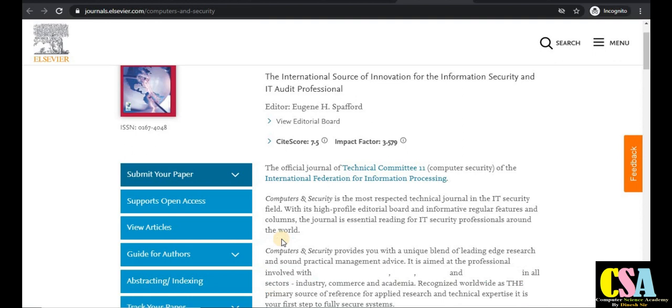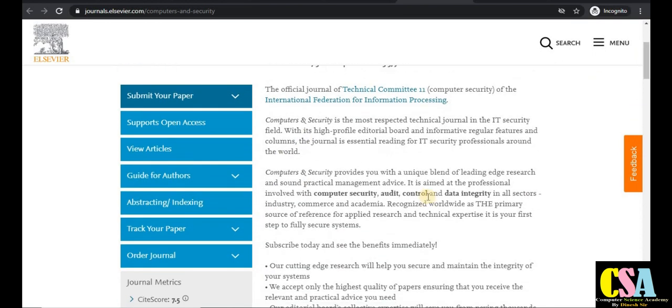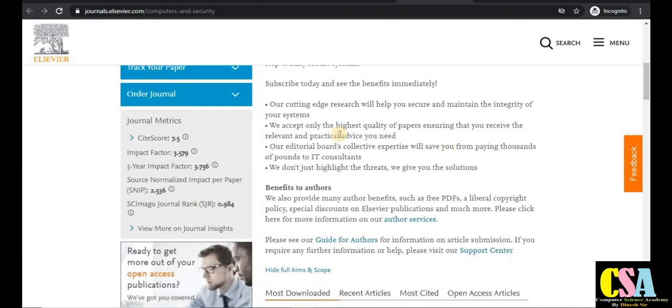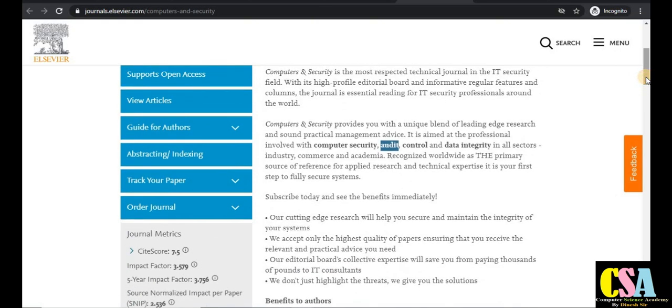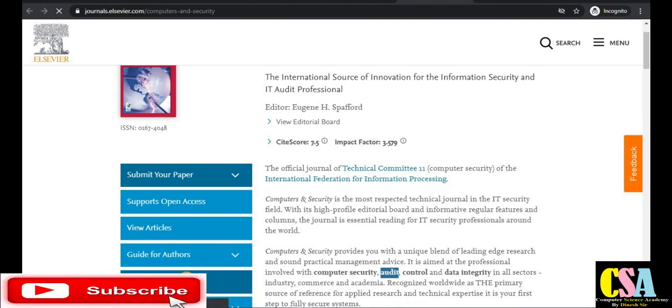If we explore the aim and scope, you can see computer security, audit, control, data integrity. If your research area comes under this aim and scope, explore this journal and prepare your manuscript for publication.